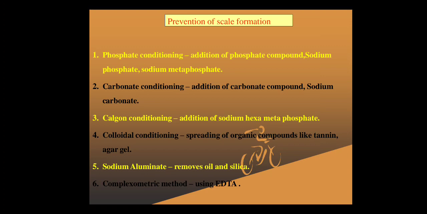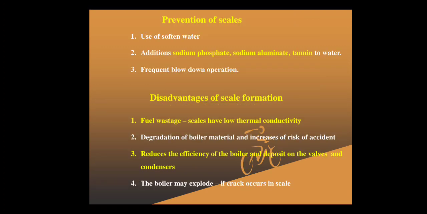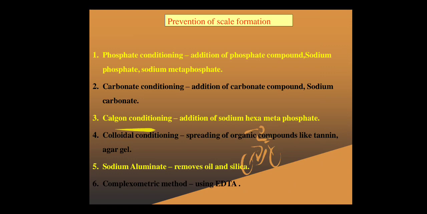Carbonate conditioning is the addition of a carbonate compound, sodium carbonate being one of them, which reduces the formation of scale. Calgon conditioning means adding sodium hexametaphosphate, called calgon, which you can use to prevent the formation of scale.